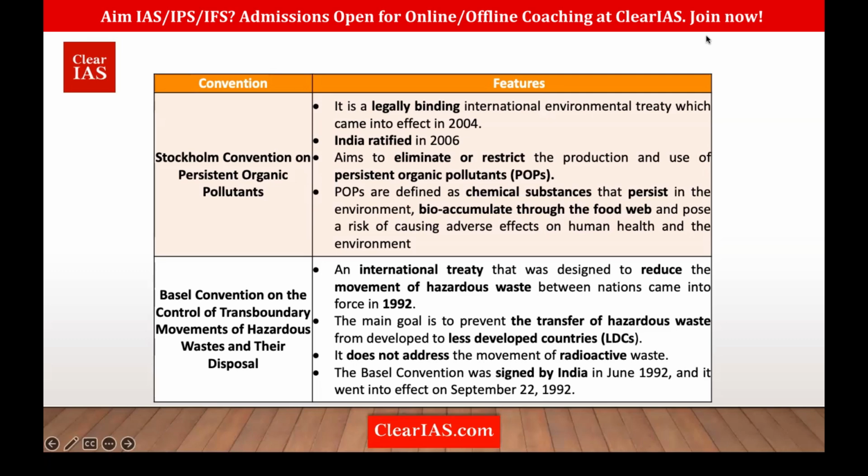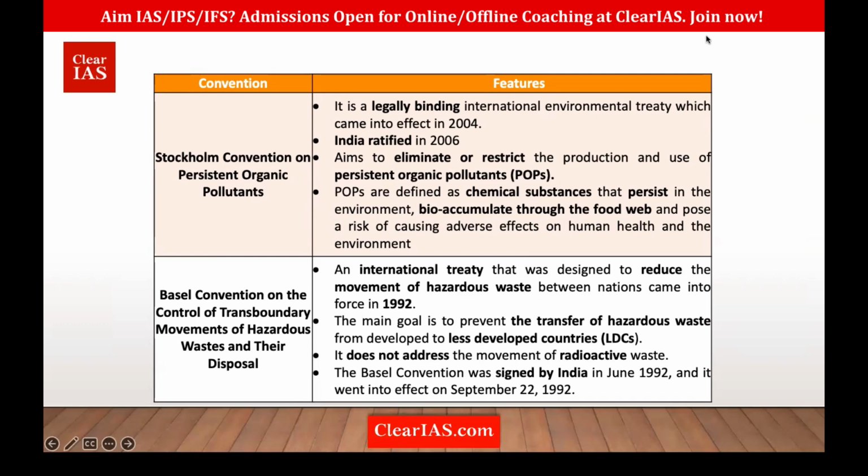So remember, persistent organic pollutants. What are these? They remain in the atmosphere for a very long time. They persist in the environment. They are chemical substances, mostly human-made, which stay in the environment for a very long time, and they also bioaccumulate through the food web.